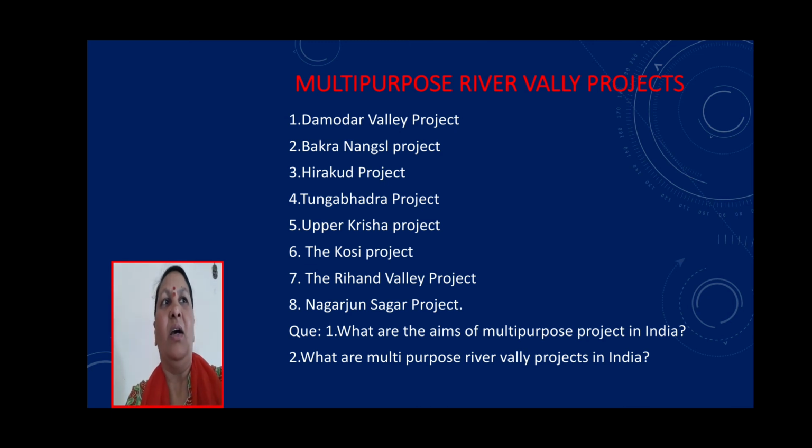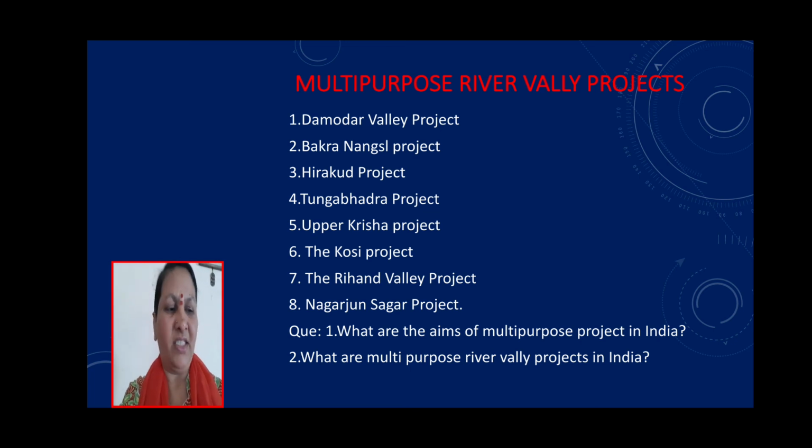Then the Bhakra Nangal project is a joint venture of the states of Punjab, Haryana and Rajasthan. This project comprises two dams, Bhakra and Nangal, across the river Satluj in Himachal Pradesh. Bhakra Dam is 226 meters high. The reservoir created by the dam is called Govind Sagar.